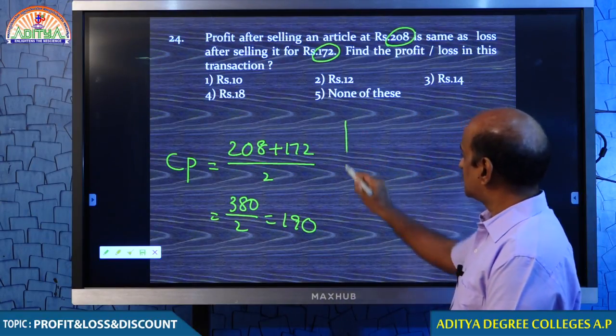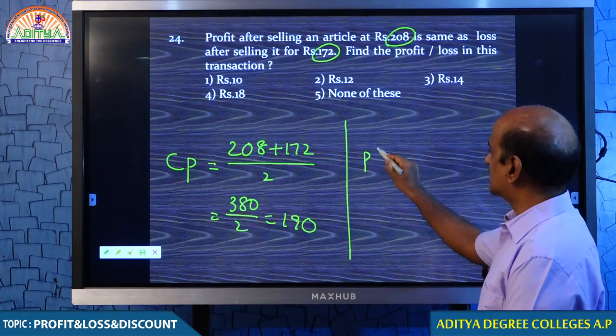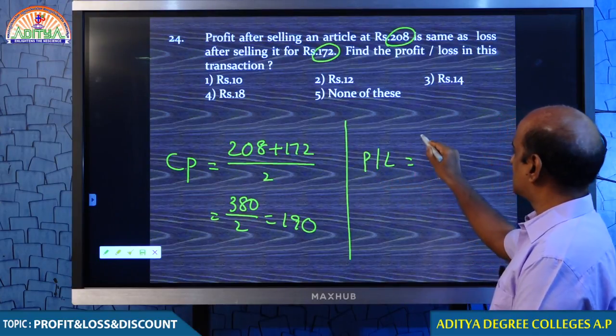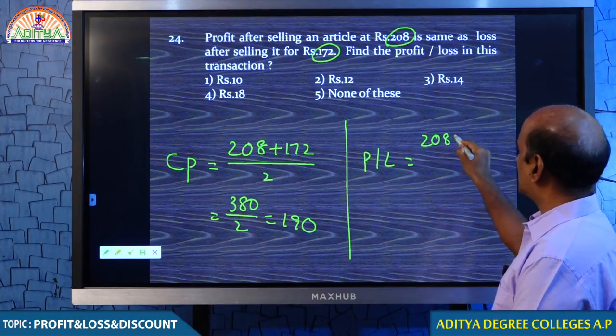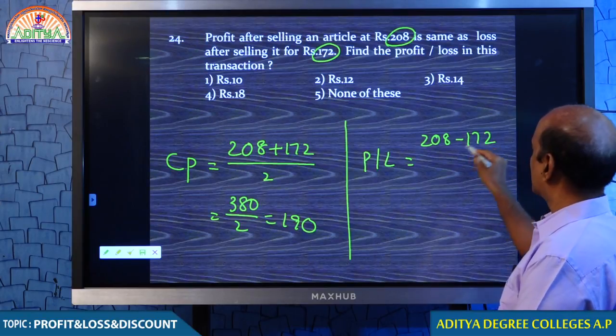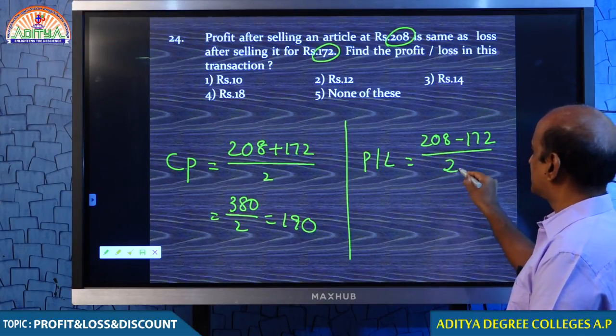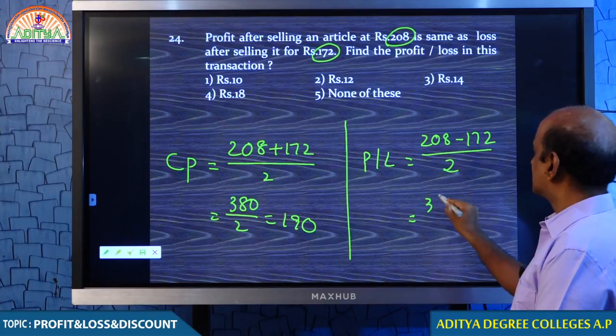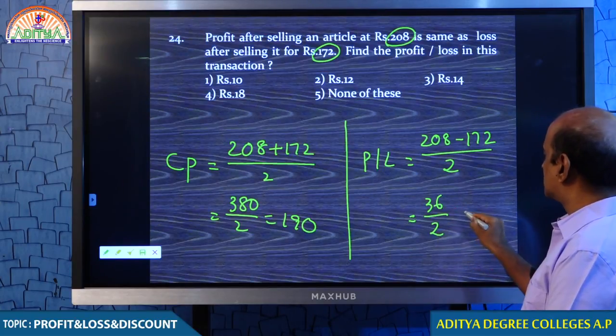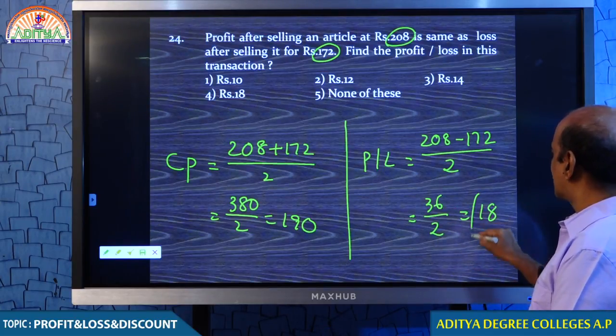But if I ask you to calculate the profit or loss, there is a simple technique, my dear students. You subtract both the values and divide by 2. That is 36 / 2, that is 18 rupees.